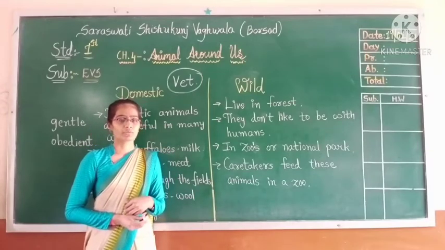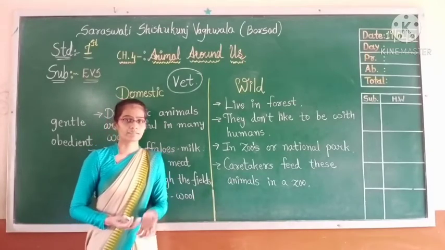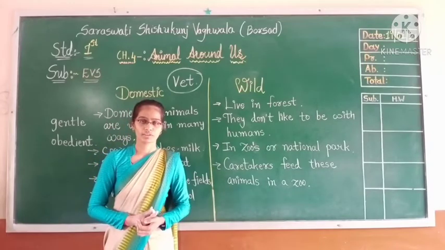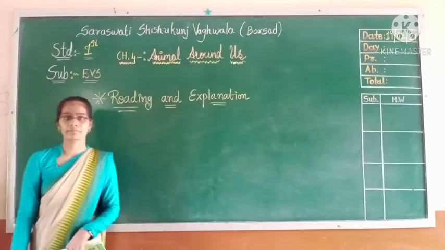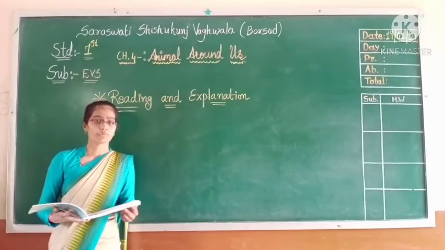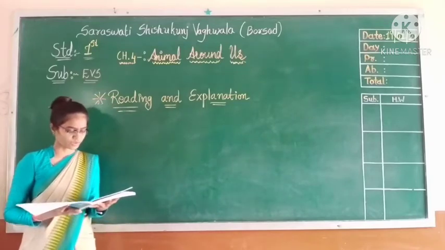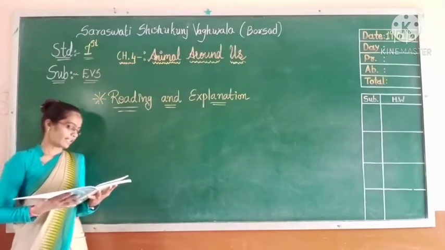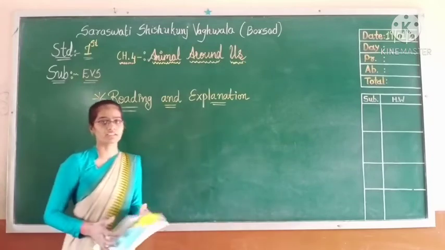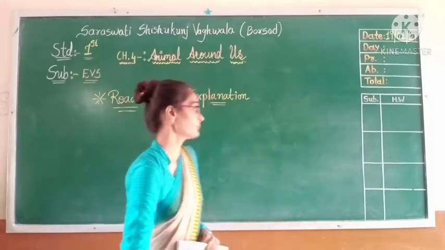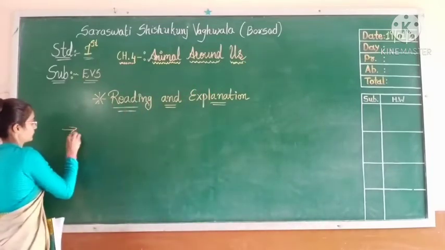Today I am going to explain the next part of this chapter. Everyone, open your vision book on page number 196. Now we are going to learn about pets.